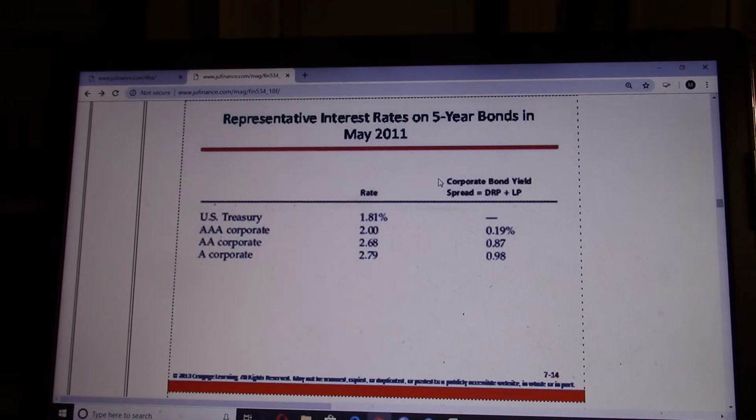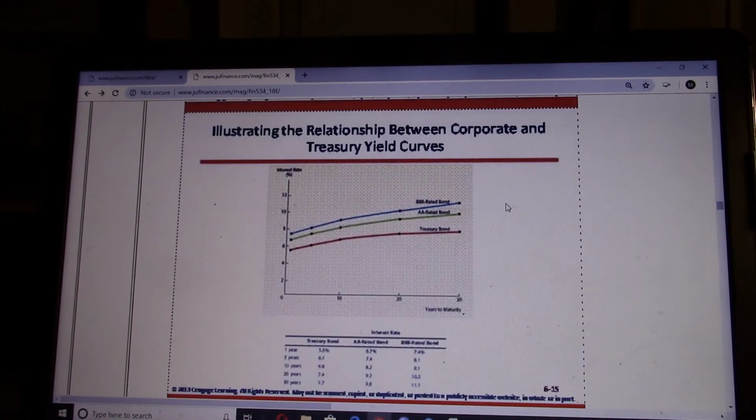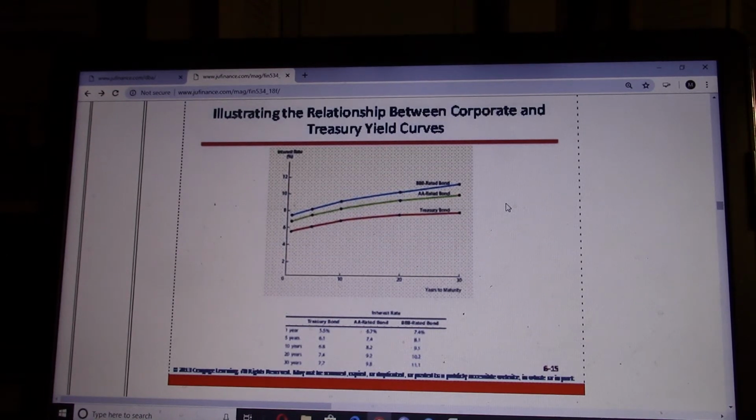Usually we consider the spread. We take the corporate bond yield and subtract the treasury bond yield for the same maturity, and then we look at the spread. The corporate bond yield spread equals the default plus the liquidity premium. Usually it should be like this. This is a yield curve. The treasury security is the bottom one, so its yield for all terms should be the lowest. The lower the rating of the bond, the higher its returns should be because it's riskier.